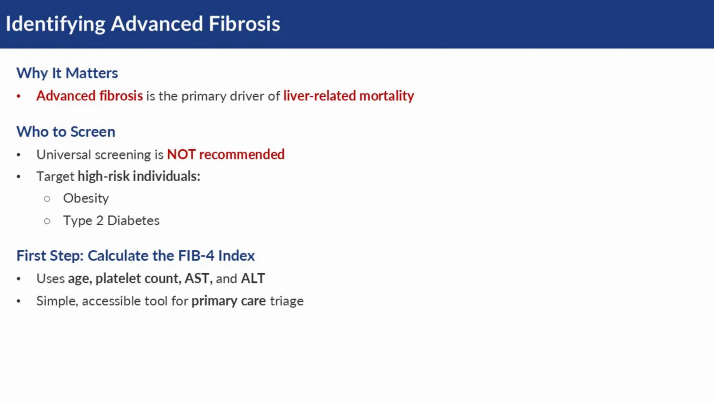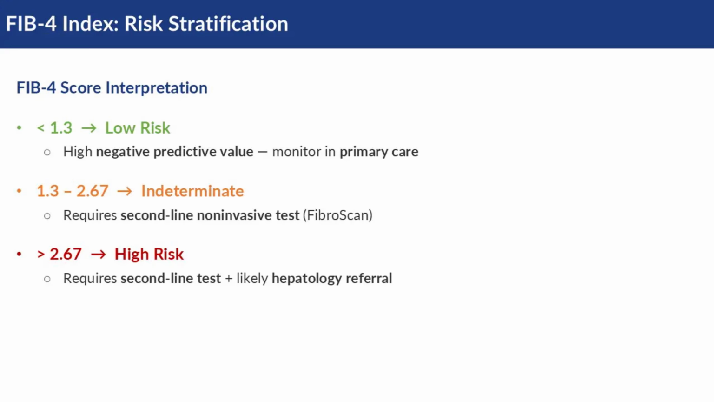Once the diagnosis is established, the focus must shift to identifying those at risk for advanced fibrosis, which is the primary driver of liver-related mortality. While universal screening is not recommended, high-risk individuals, such as those with obesity or type 2 diabetes, require a structured assessment. The first step for primary care clinicians is to calculate the fibrosis-4, or FIB-4, index. This simple calculation uses age, platelet count, and liver enzymes to triage patients.